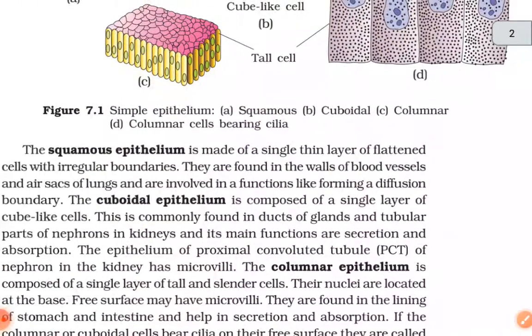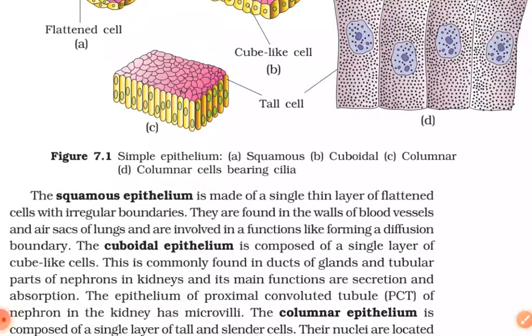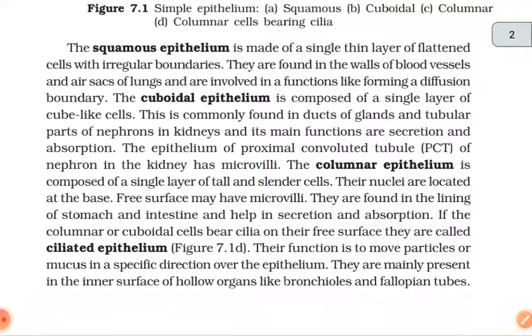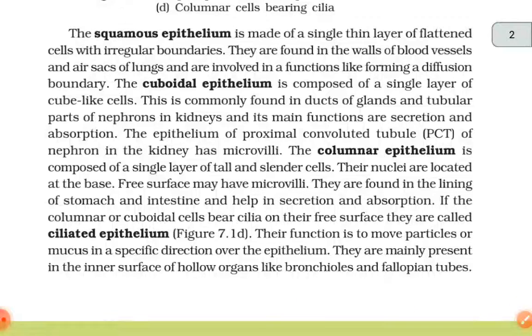Figure 7.1 Simple epithelium: A. Squamous, B. Cuboidal, C. Columnar, and D. Columnar cells bearing cilia. The squamous epithelium is made up of a single thin layer of flattened cells with irregular boundaries. They are found in the walls of blood vessels and air sacs of lungs and are involved in functions like forming a diffusion boundary.